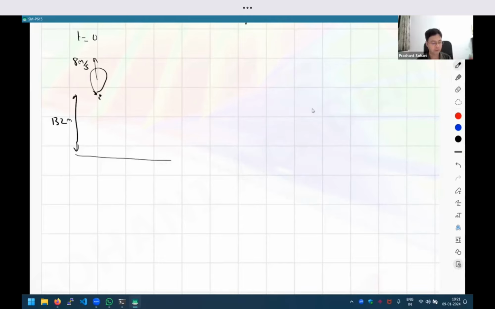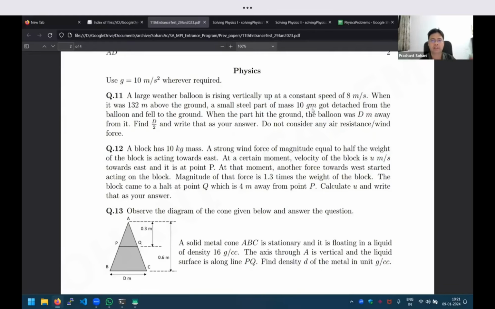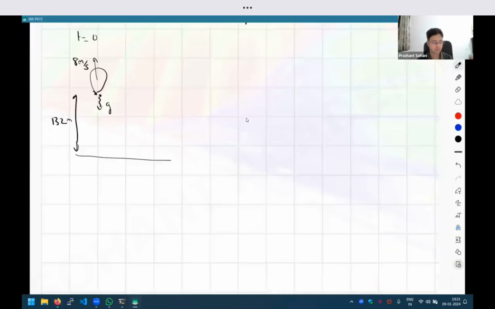Okay, so let us say at this point the object is dropped, and it is going to fall with the gravitational acceleration. And then when it hits the ground, we have to find something else. So let us draw the second picture: what will the picture look like after some duration when that object has reached the ground? During that time period, the balloon will keep rising, right? Because we are not told that the balloon stops rising. So the balloon will keep rising at the rate of 8 meter per second.